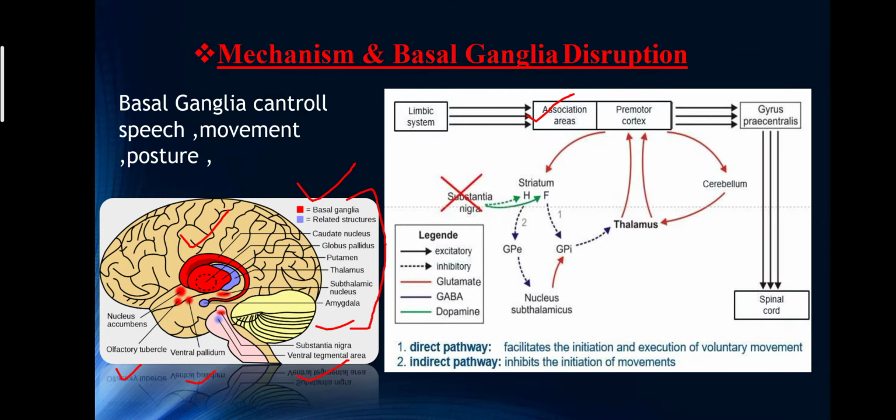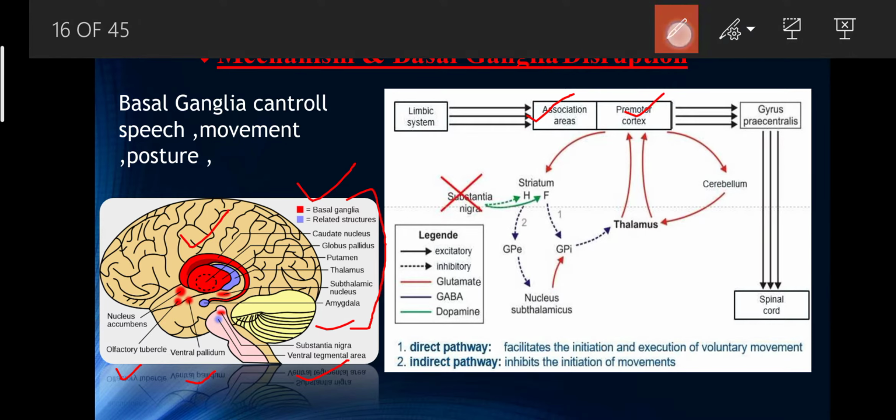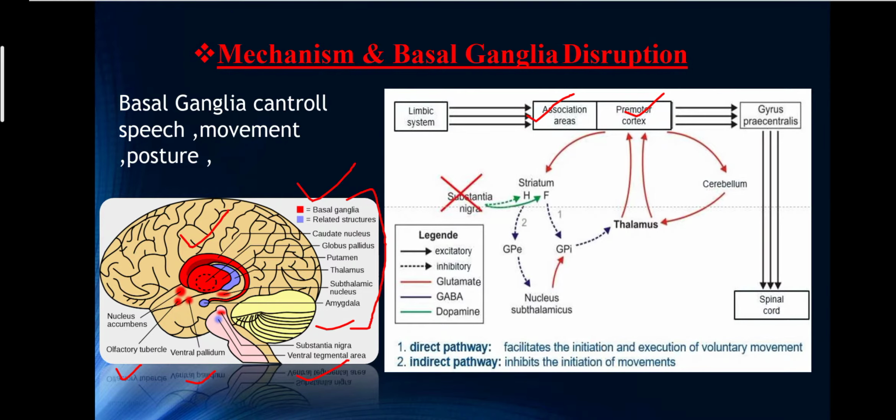In the case of the premotor cortex, it controls motor skills of repetitive nature and coordinates the movement of several muscle groups to act simultaneously.